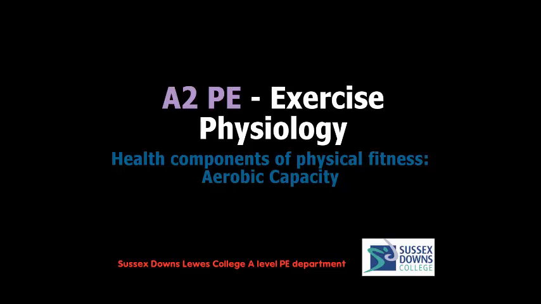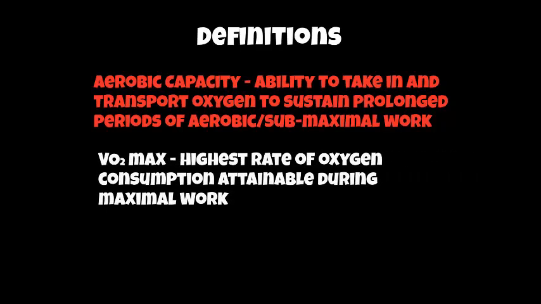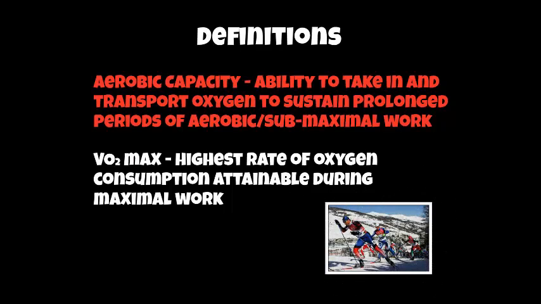Today we're looking at the health components of physical fitness and in particular aerobic capacity. Okay, some basic definitions first of all. Aerobic capacity is defined as the ability to take in and transport oxygen to sustain prolonged periods of aerobic or sub-maximal work. We also look at VO2 max, and VO2 max is the highest rate of oxygen consumption attainable during maximal work. And the highest values are normally recorded in aerobically based events such as cross-country skiing.